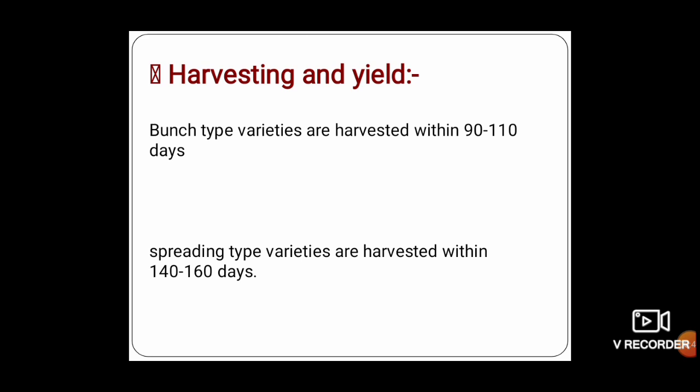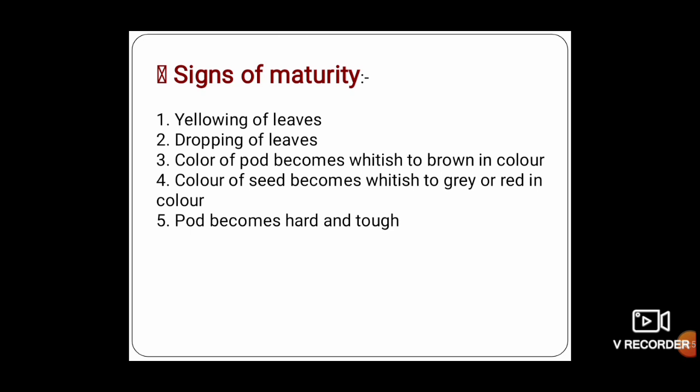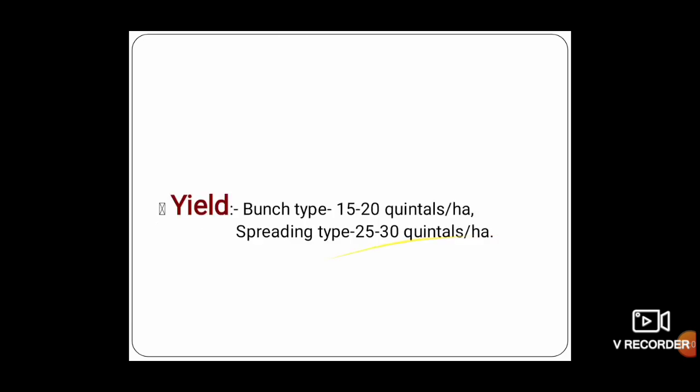Next one is harvesting and yield. The bunchy type varieties are harvested within 90 to 110 days, and the spreading types are harvested within 140 to 160 days. Signs of maturity: yellowing of leaves, dropping of leaves, the color of pods becomes whitish to brown, where the color of seeds becomes whitish to gray or red. Then pods become hard and tough.